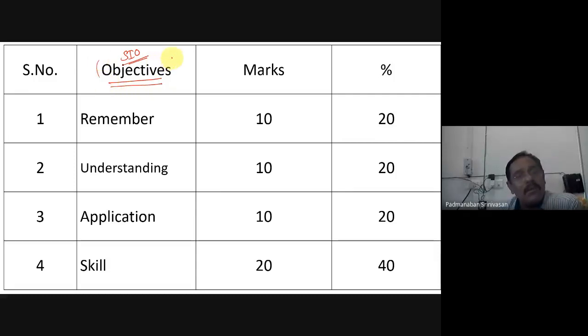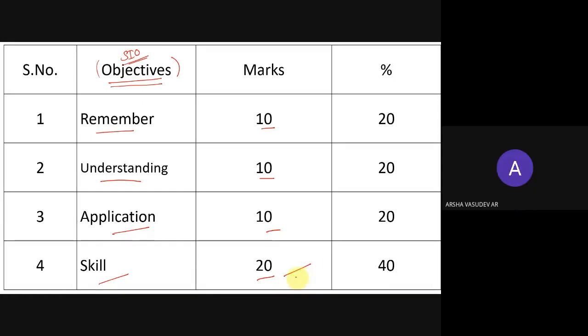This is very important. So we say remember 10 marks, understanding 10 marks, application 10 marks, skill 20 marks. What is the total of this? 50.